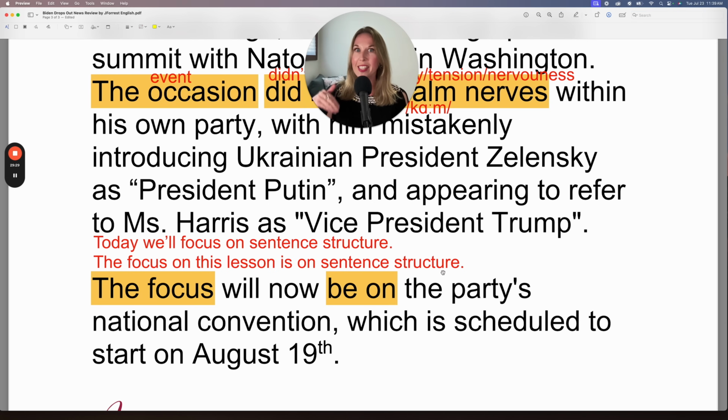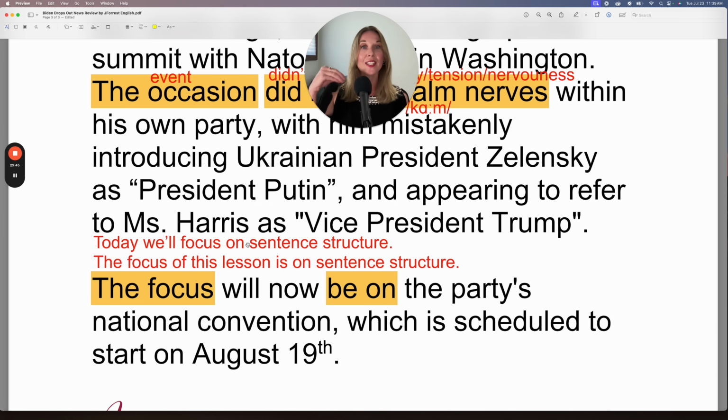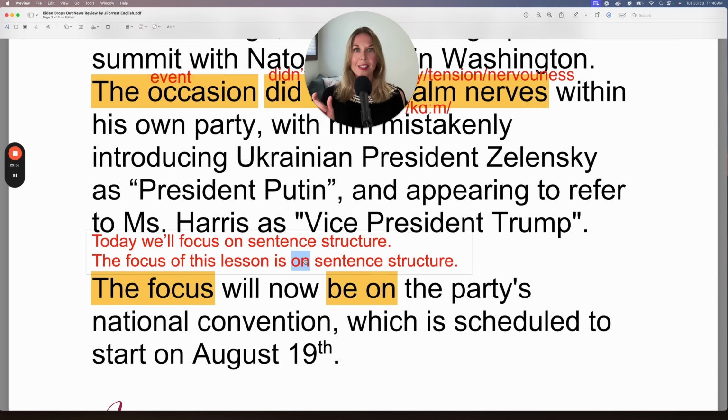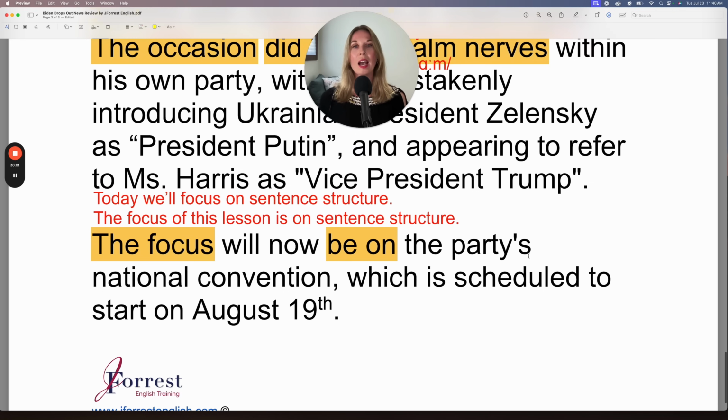Again, because I'm sharing this at the very end of the lesson, I could change my verb to the past simple. The focus of this lesson was on sentence structure. So you could have these in the future, present simple, or the past. Just remember to change your verb tense depending on the time reference, and don't forget to look at sentence structure and look at prepositions. And that is the end of the article. So now I'll read the article from start to finish, and you can focus on my pronunciation.